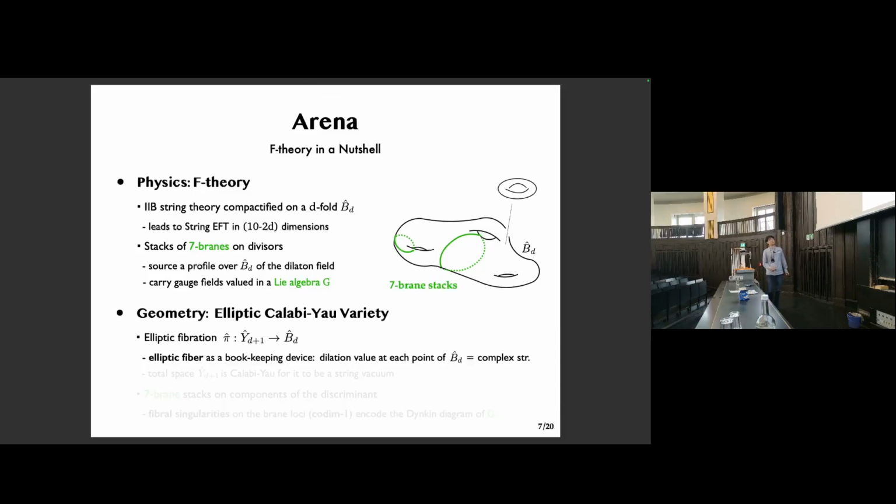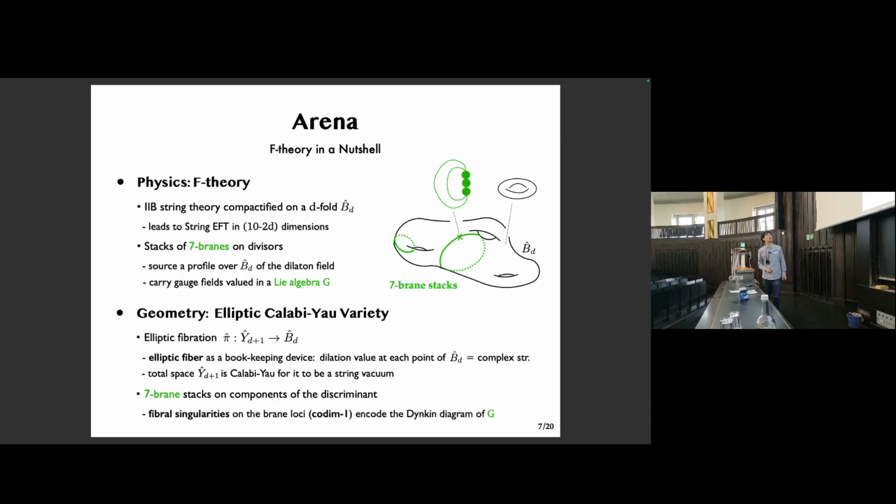And as for the geometry, we consider an elliptic fibration Y hat over B hat, where the dilaton value at each point of B hat is identified with the complex structure of the elliptic fiber. And the total space Y hat is Calabi-Yau for it to define a string vacuum. And here the 7-brane stacks are located on the components of the discriminant supporting singular fibers, and the fiber singularities on the brane loci, which are codimension 1 loci in the base, encode the Dynkin diagram of G. And let me explain this connection better by setting D to 1 for concreteness.